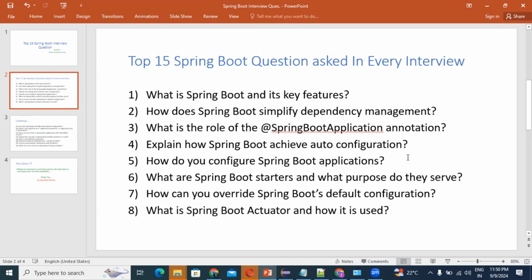Correct guys? So guys, question number 8: what is Spring Boot actuator and how is it used? Already I have defined what the actuator is, right? Actuator is used to maintain or monitor the application, such as which classes are loaded, threads running, objects created or not, URL mappings, last 100 HTTP request information, config properties, health check. Guys, these all are checked by the actuator.